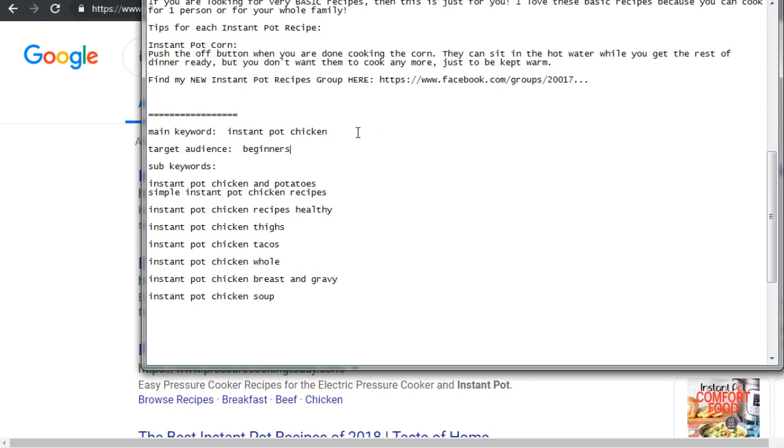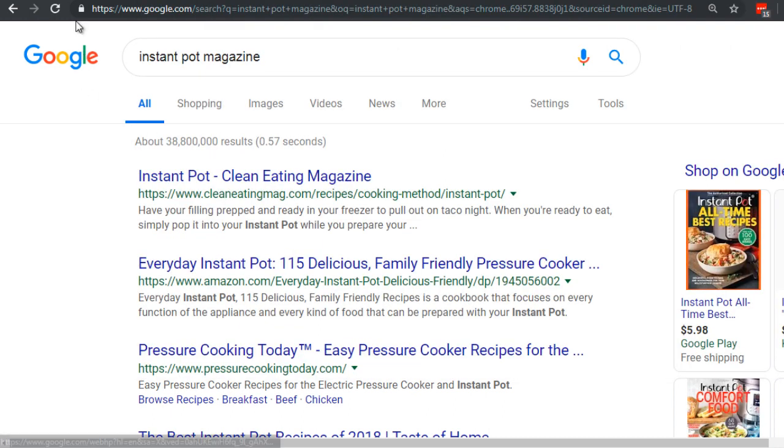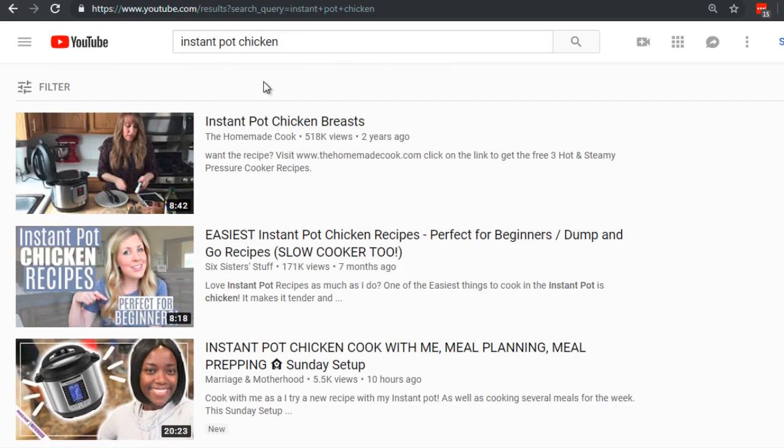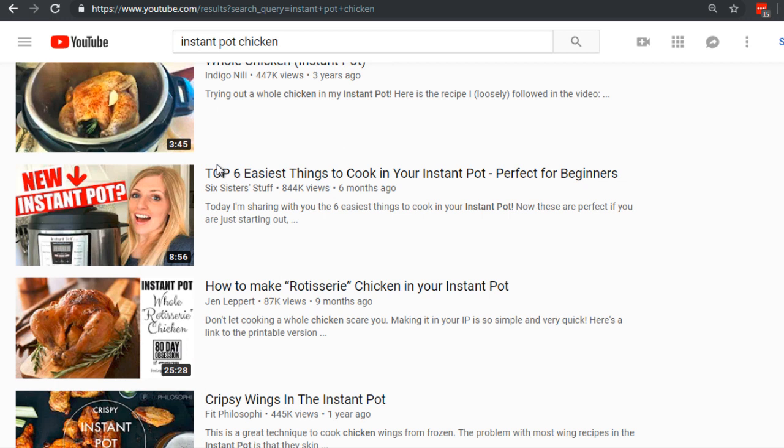be in your description. Now, what I like to do is look at magazines in that niche. It doesn't necessarily have to be exactly, in this case, Instant Pot, but it needs to be somewhat of that genre. One thing that I noticed when we looked at the Instant Pot chicken is you could write out something like top 6 easiest things.